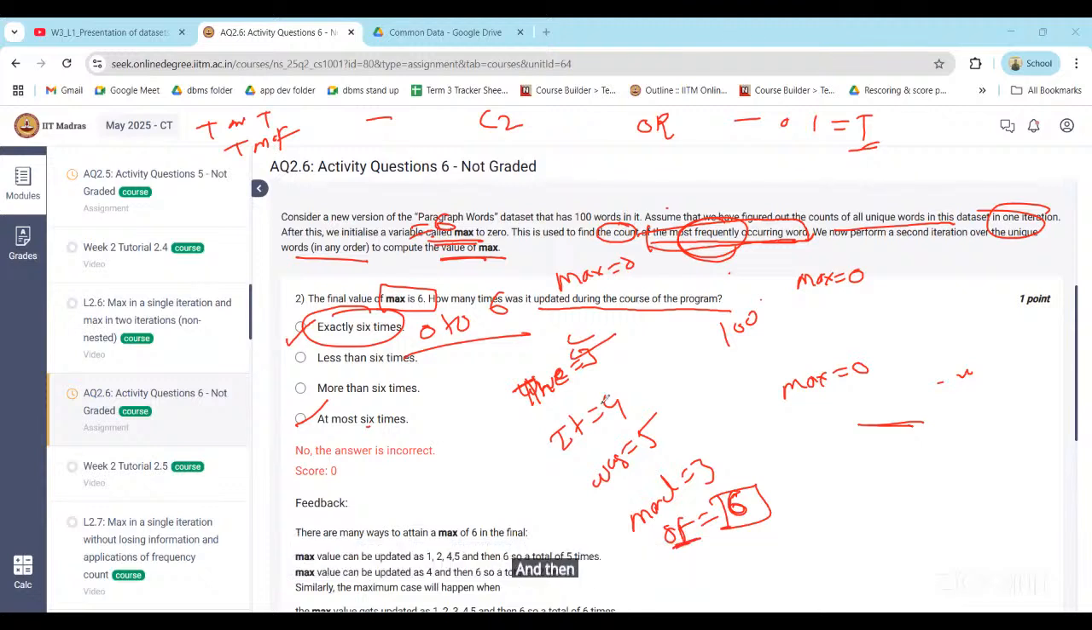And then we update it to what? 6. And if we got,